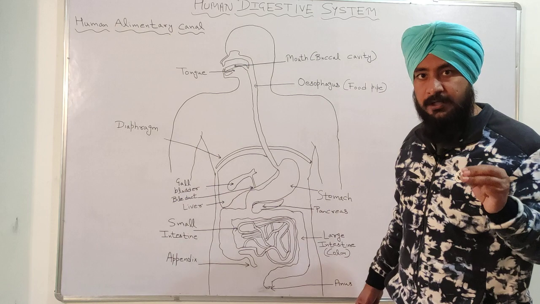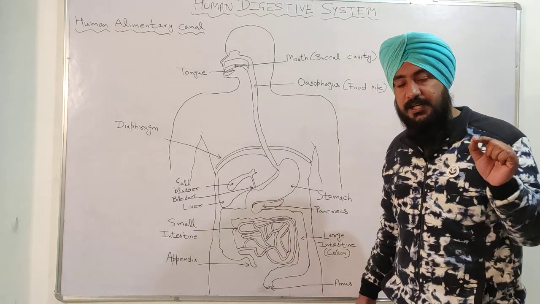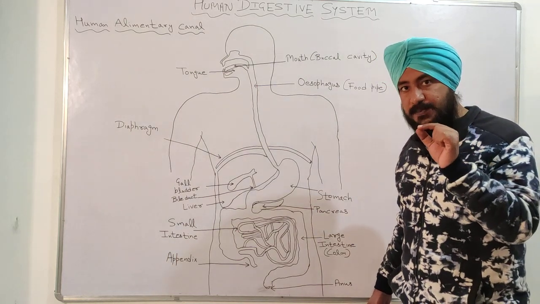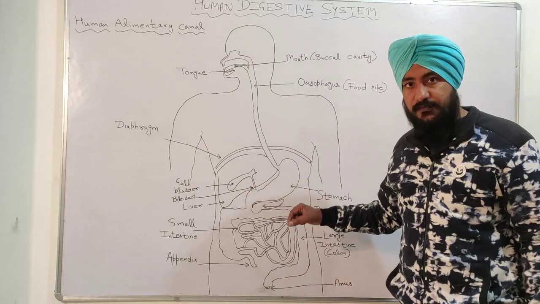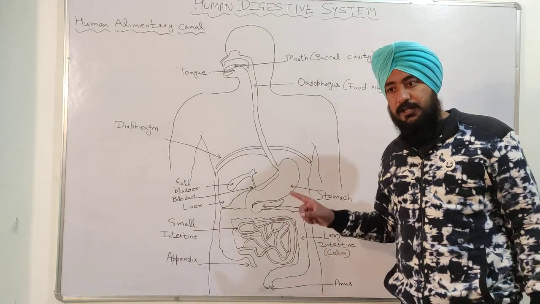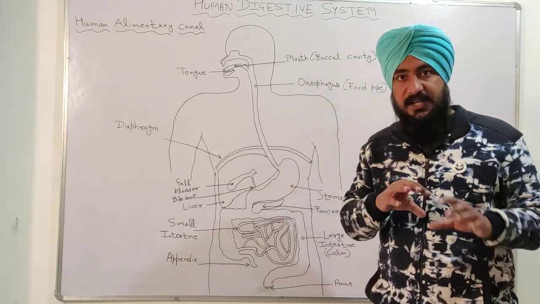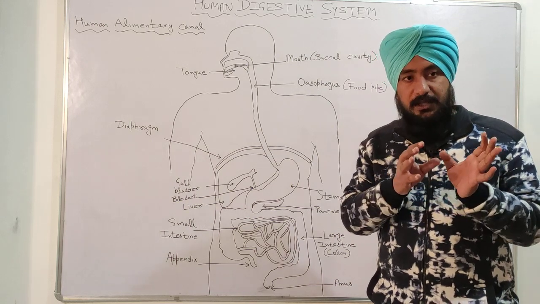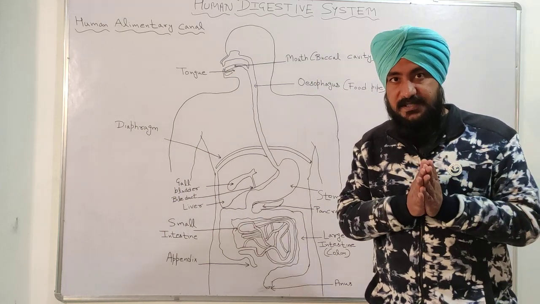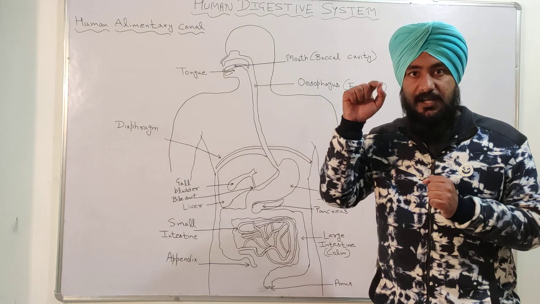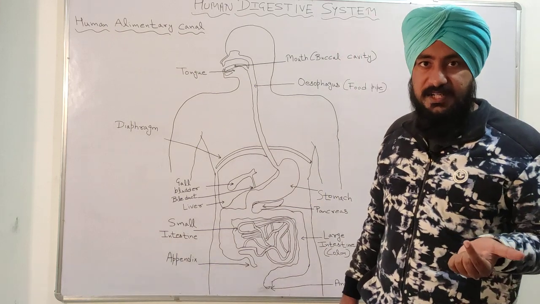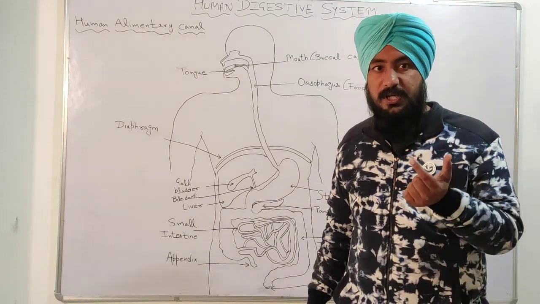So these three main components, glucose, amino acid and fatty acid or glycerol, will all be absorbed by the villi, which are finger-like projections present in the small intestine. After absorbing these three main components, the villi have a connection with blood vessels. Blood vessels are connected with the villi, and the villi absorb the glucose, amino acid and fatty acid or glycerol.